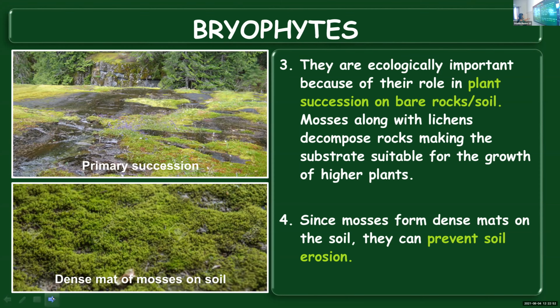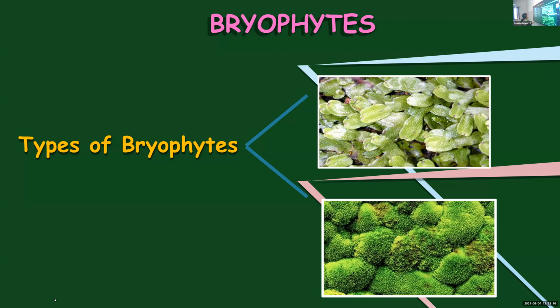covering the soil, the thick mass or mat of these mosses will be there. So that will help in retaining. Even if there is a heavy rain, the soil cannot be eroded away. They get a protective covering because of the dense mat-like structure. The fertile topsoil will not get eroded away. So these are the 4 uses of mosses. And now we are moving on to the types of bryophytes.